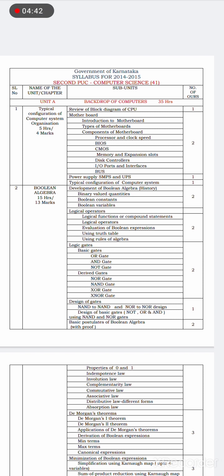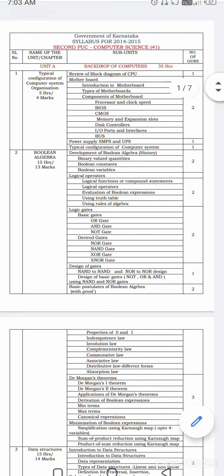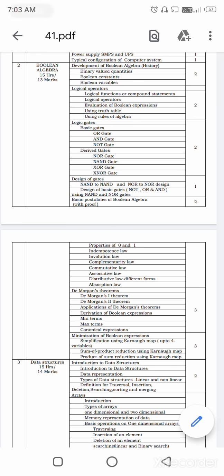We will study De Morgan's theorems and their applications, derivation of Boolean expressions, min term, max term, canonical expressions, and how to minimize Boolean expressions through the Karnaugh map. That is a very interesting concept, where we study how to reduce or minimize the Boolean expression with the Karnaugh map.